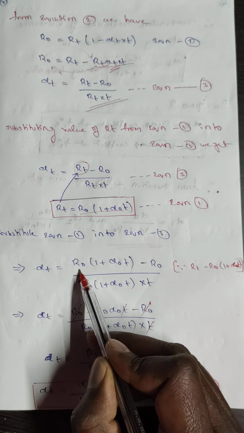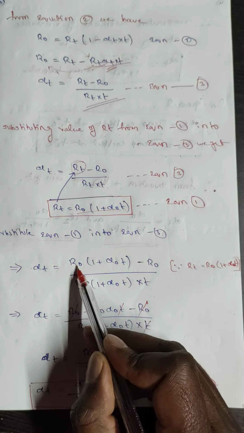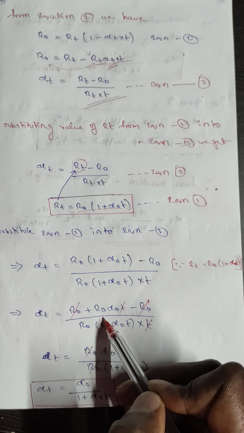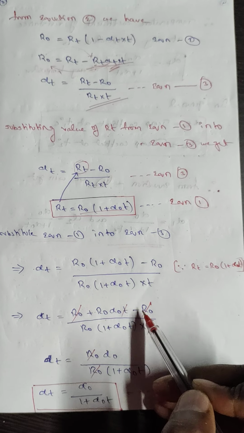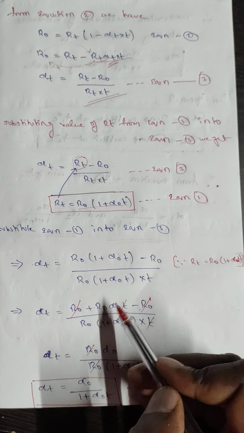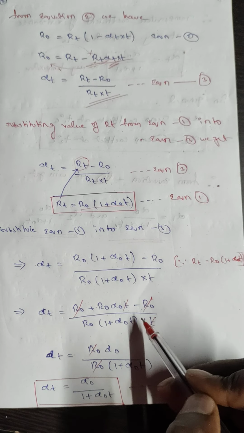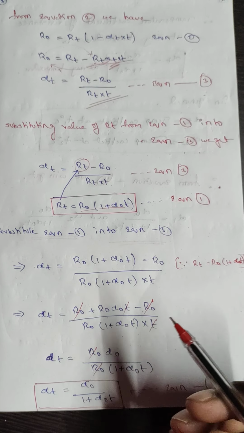Expand this: R naught plus R naught into alpha naught into T minus R naught. The plus R naught and minus R naught get cancelled, and the T in the numerator and denominator get cancelled.